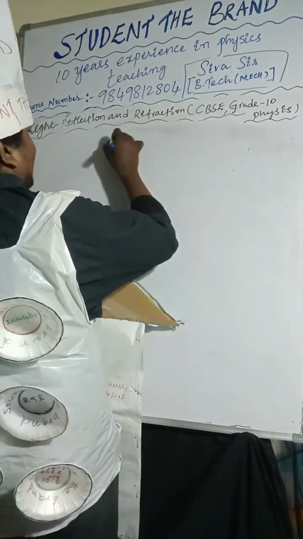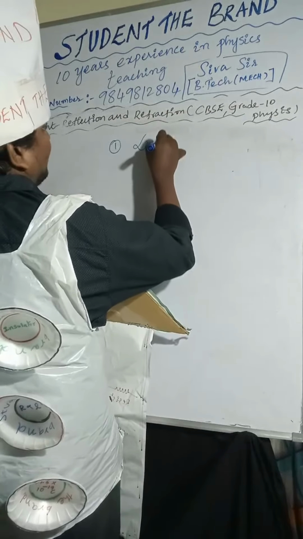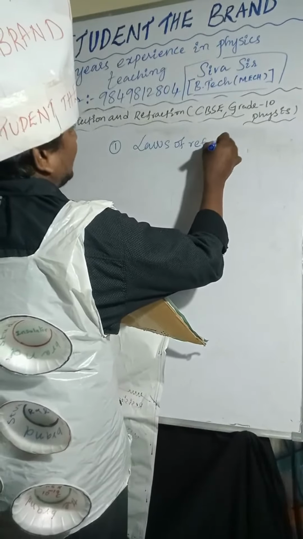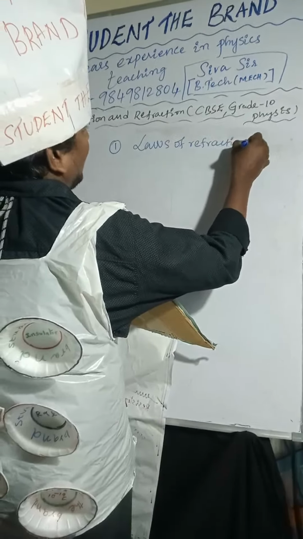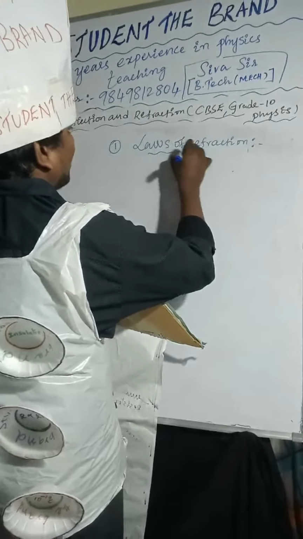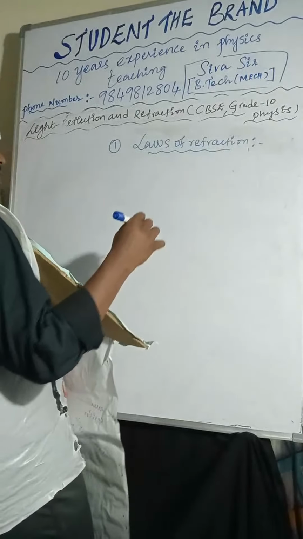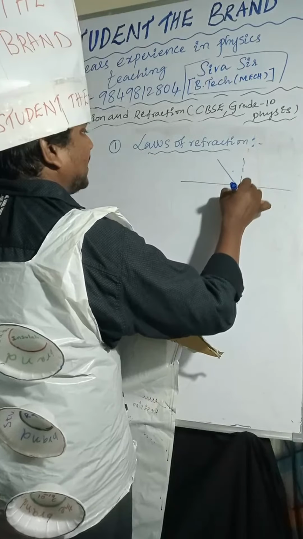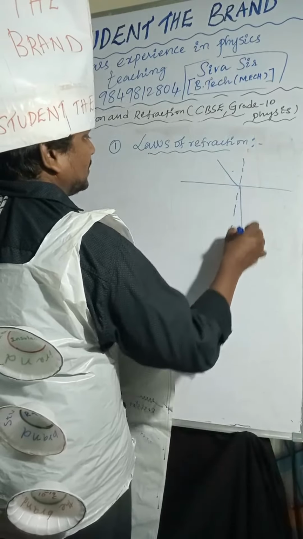Coming to the laws of refraction. There are a few points related to this topic. When the light ray is passing from rarer to denser, it bends towards the normal line.